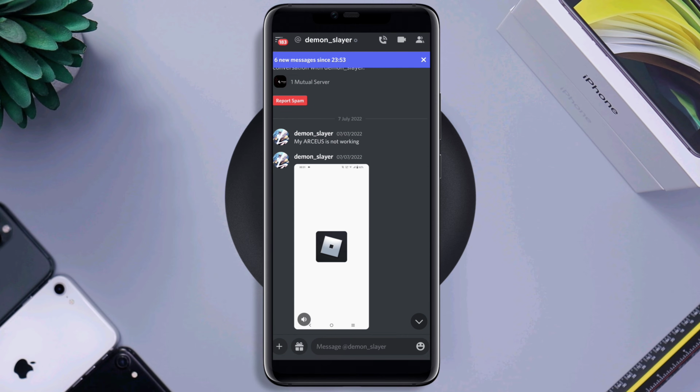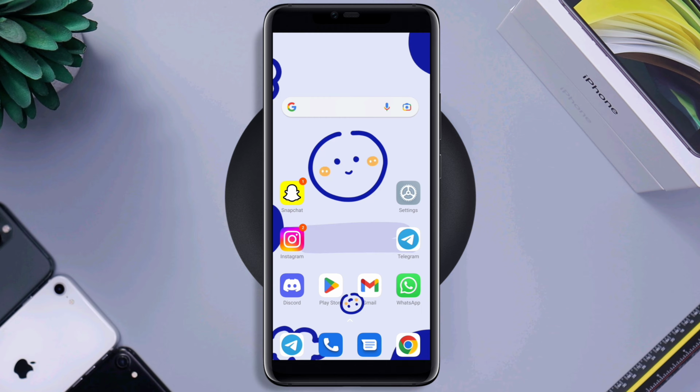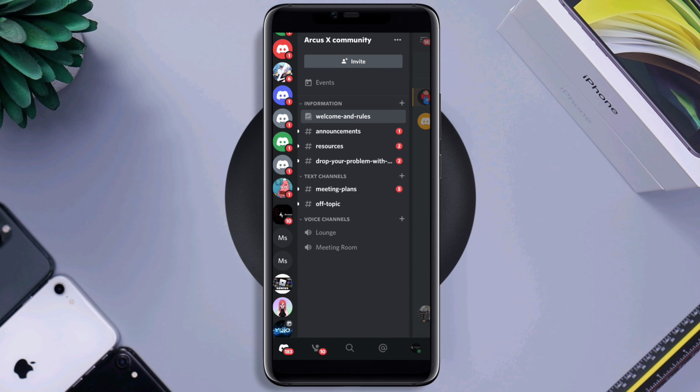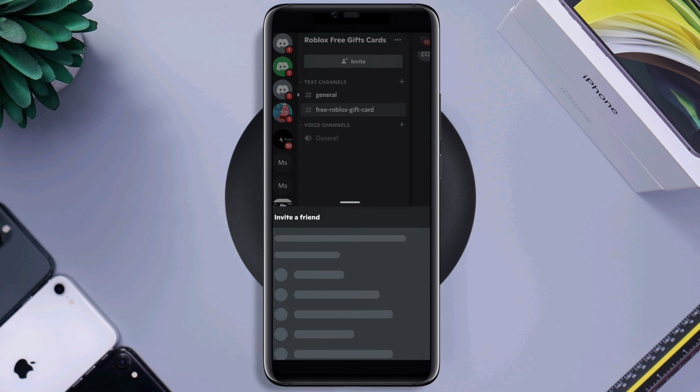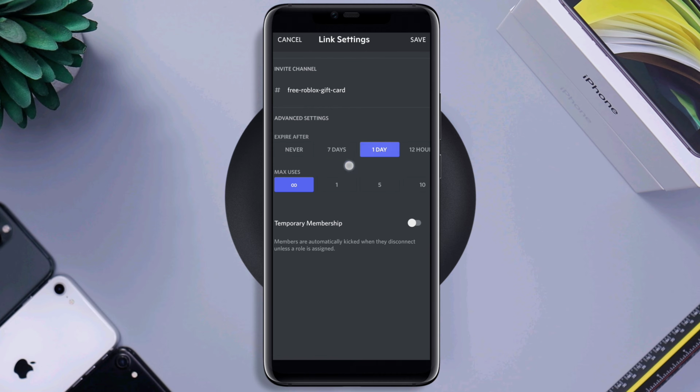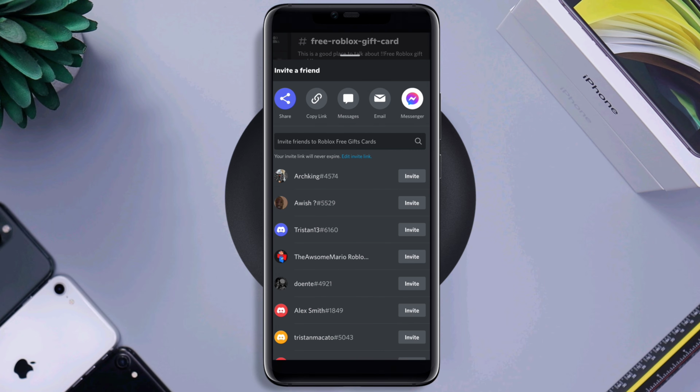First, if you are the link provider, you need to open Discord, tap the channel that you want to share the link from. Tap Invite Member. Now click on Settings. Now choose Expire After. Set no limit, or you can set a time if you want. Also, you can select the max number of users. Be sure to choose this option. Now click Create a Link. Now tap the link to copy. Now you can share this link with anyone to join.